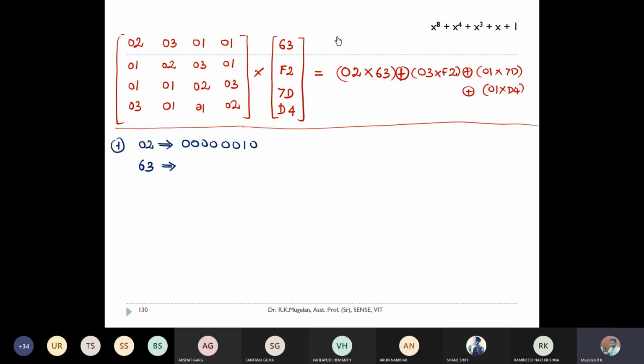Yeah, 0, 1, 1, 0. I think Kashish is correct. If it is correct, give a thumbs up to Kashish's answer. If you have any different answer, just post it. So we have 0, 1, 1, 0, 0, 0, 1, 1.